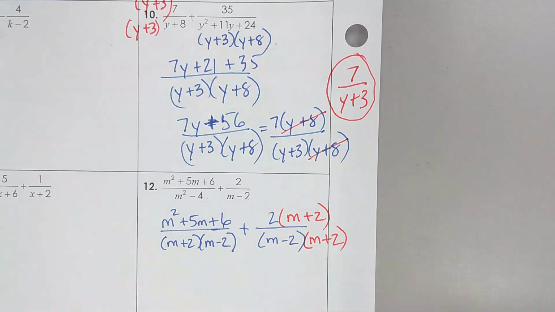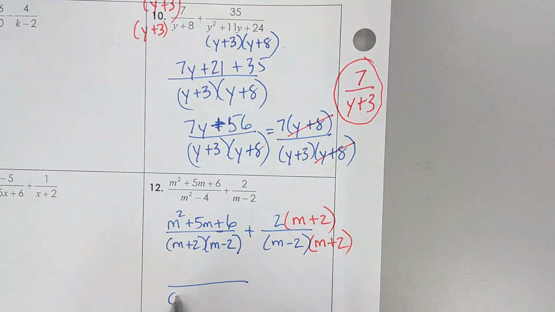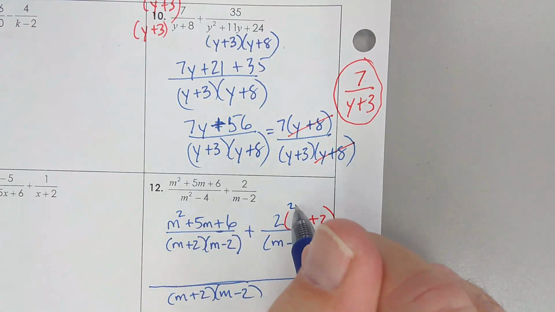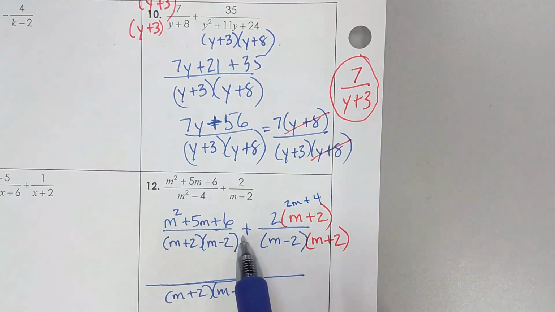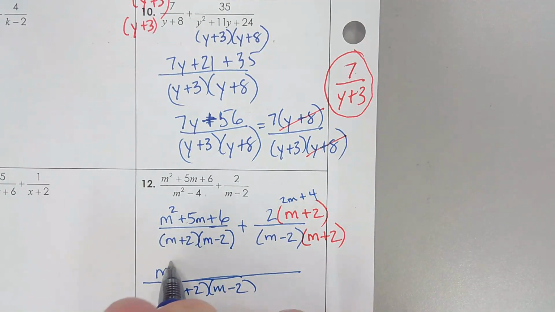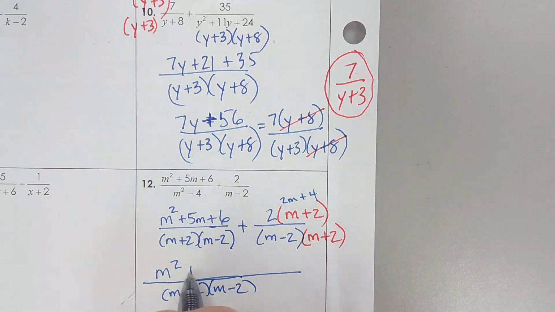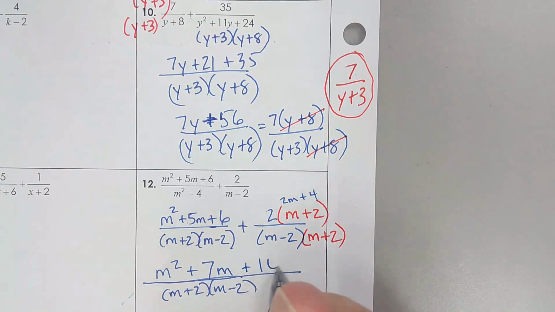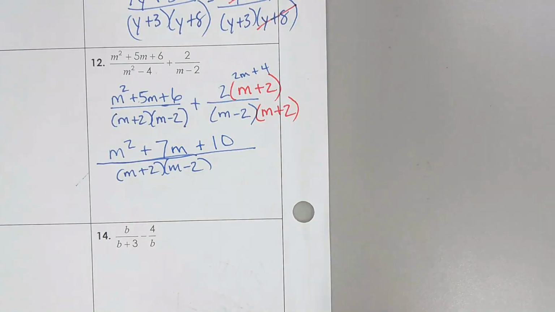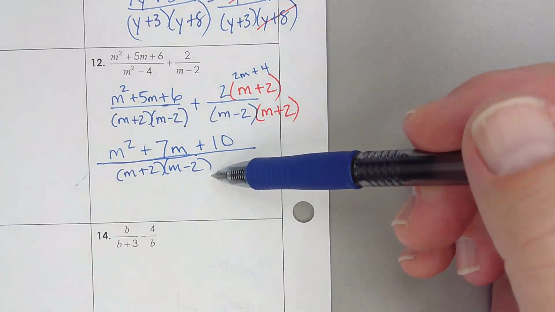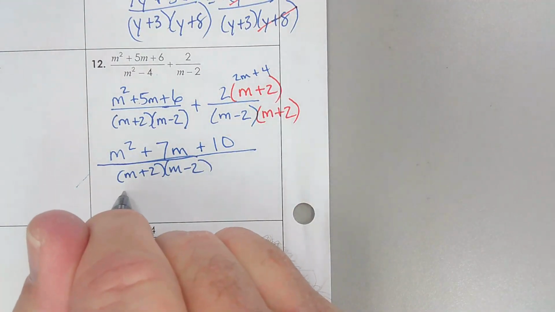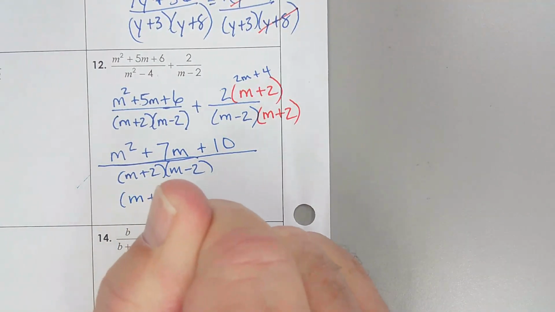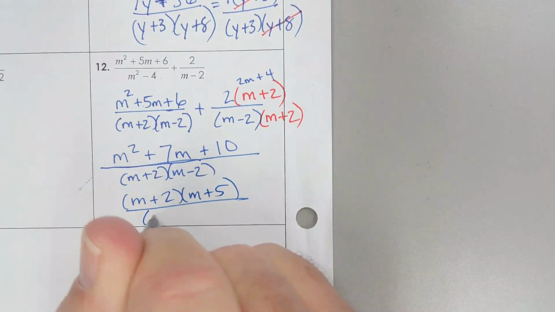All right, so now let's keep it going. You can keep your common denominator, but now we can add the numerator. Let's see, this is going to be 2m plus 4, and we can add it to the other numerator. 7m and 2m. I'm sorry, 5m and 2m is 7m. 6 plus 4 is 10. Okay? Now, I think we're done. But no, maybe we can factor the top. Oh, it is. The top is factorable.